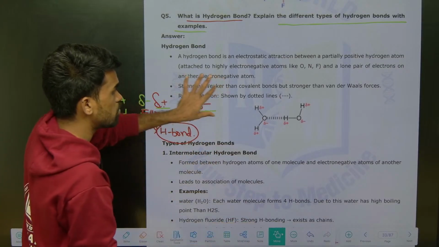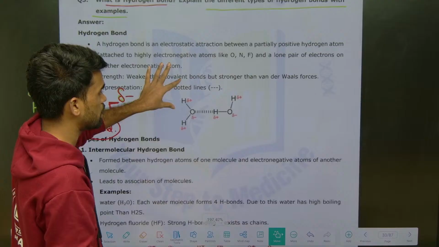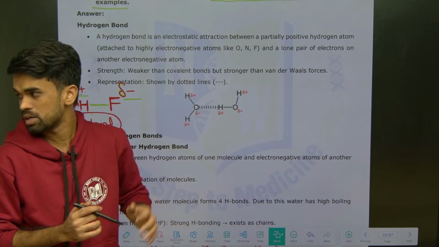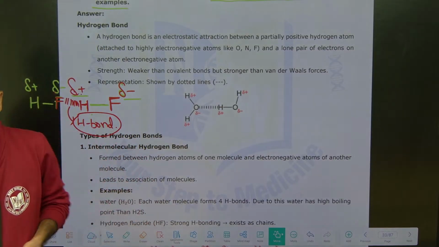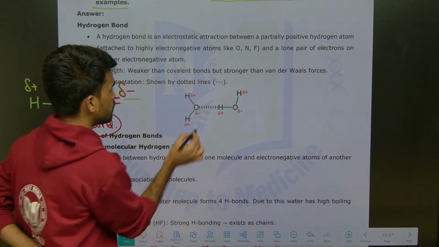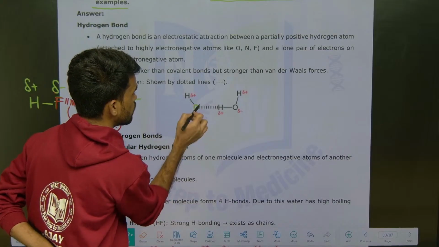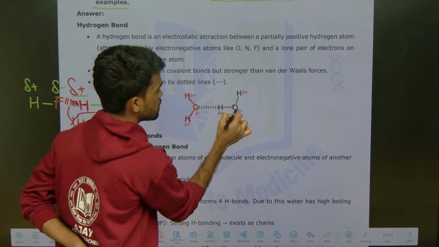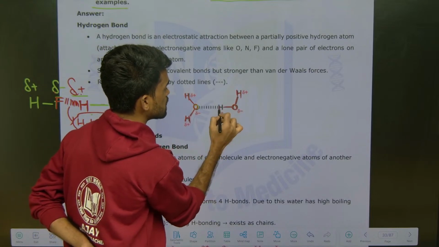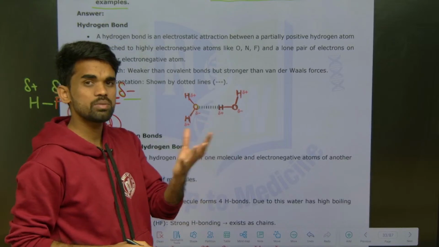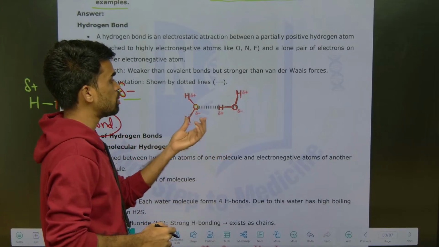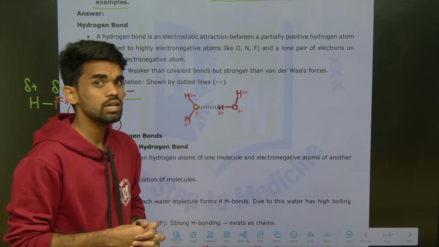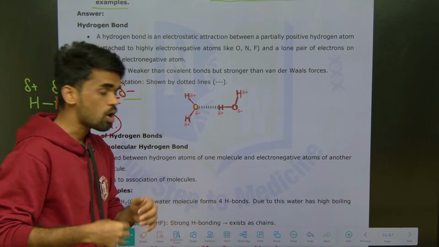Now consider a water molecule, which we are very familiar with. Water exists in liquid state just because of hydrogen bonding. How? Just see here: I am writing H2O, this is one H2O molecule and this is another H2O molecule. If you take a glass of water, there will be a large number of water molecules, so between the water molecules there will be intermolecular hydrogen bonding. How will that form?